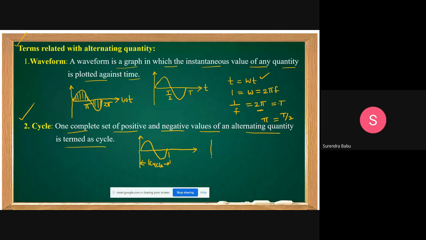Not only sinusoidal, for any waveform, if you take a square waveform, one positive half cycle and one negative half cycle is nothing but one cycle. Okay, this is the representation. One complete set of positive and negative values of an alternating quantity is nothing but one cycle.